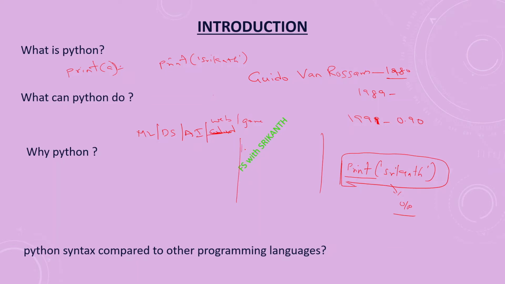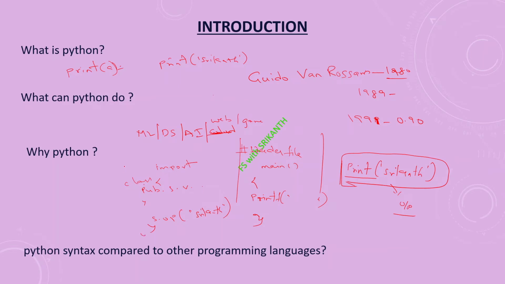But in C language it is difficult to write. Initially you must write header files, then start the main method, and within the main method write the printf function, and then close it. And in Java you must import some statements, write public static void main, and within the class write SOP SRIKANTH.